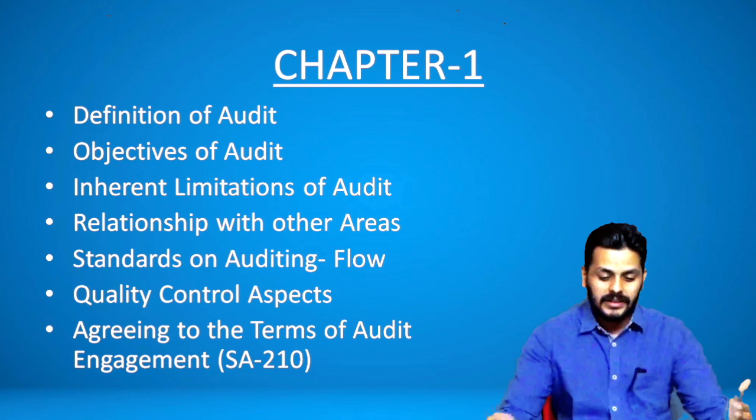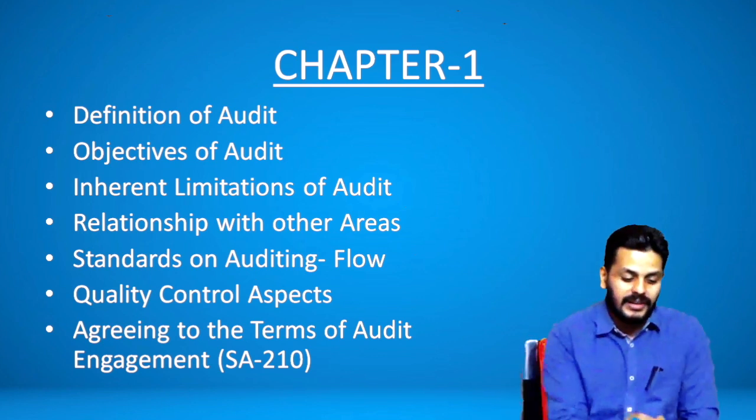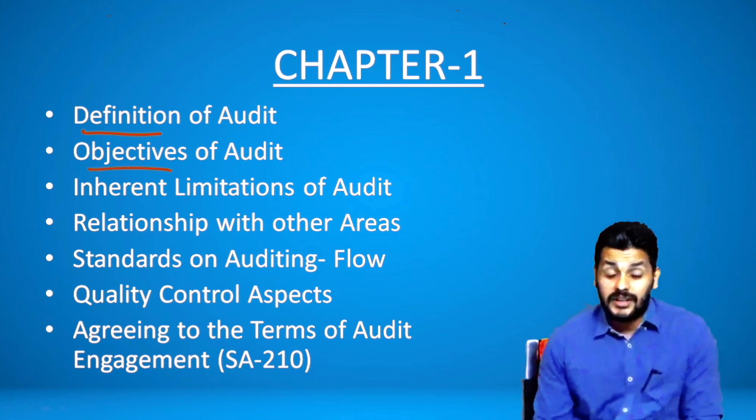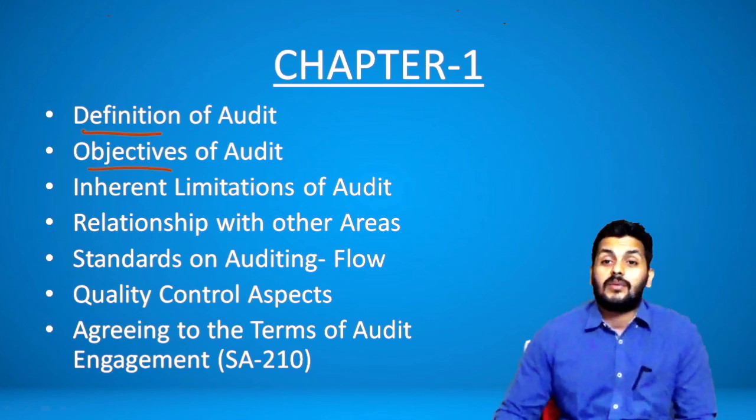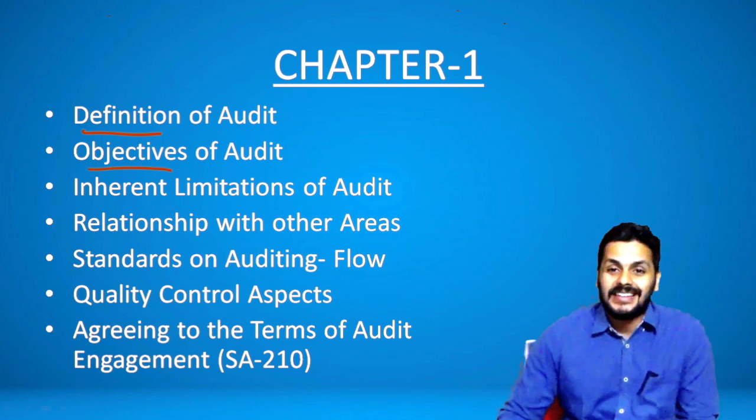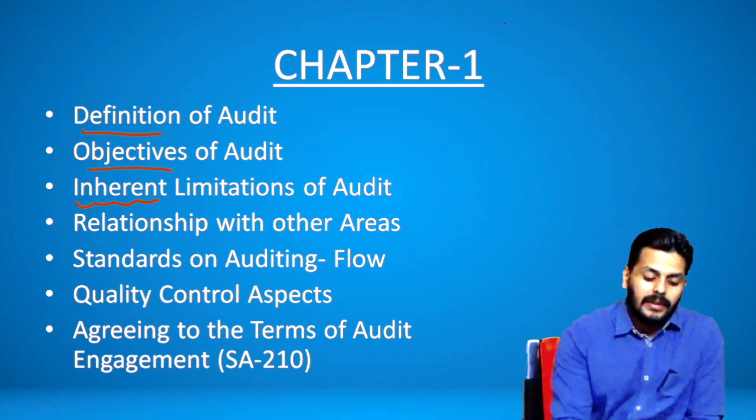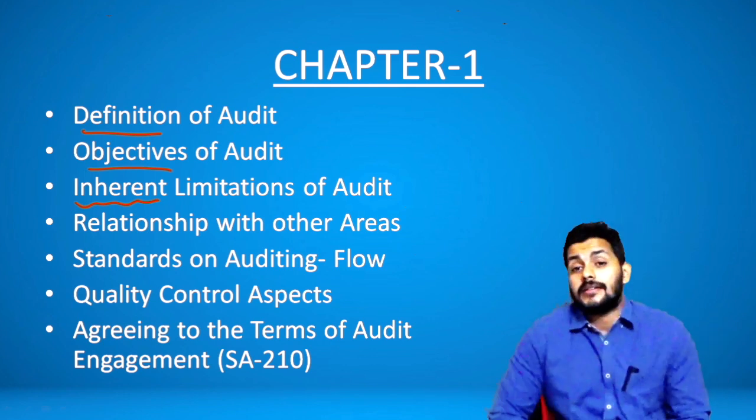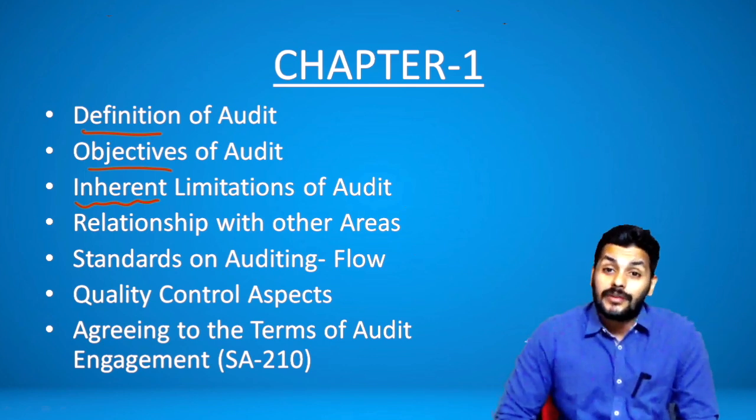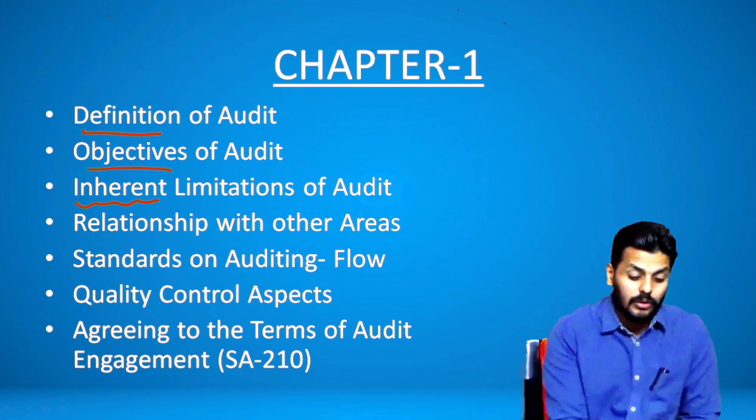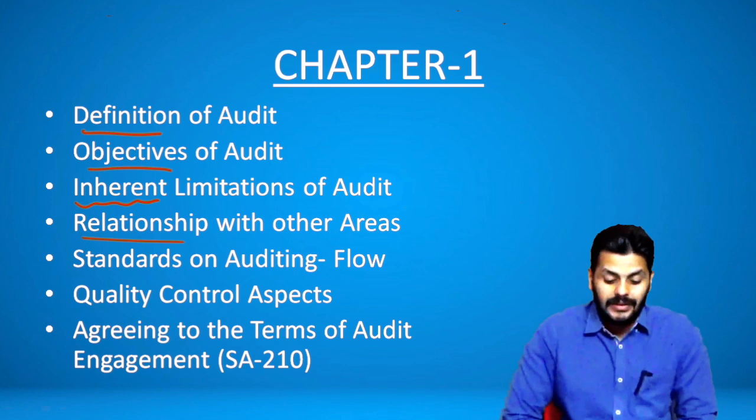So this is the coverage. Here I'm going to talk about the definition of audit. Then I will be talking about the objectives of audit. Once we discuss that, one of the fundamental points in audit is the inherent limitations involved in doing the audit. We will discuss that. And then we will also be talking about audit as a discipline that is related to several other areas. So what are those other areas that audit is related to? We will also talk about the relationship with other areas.